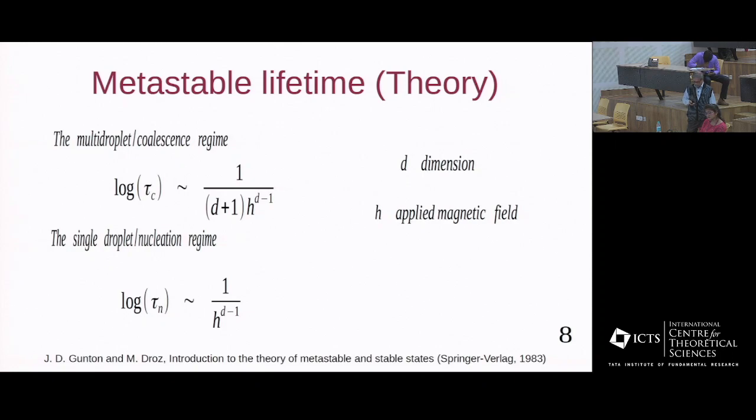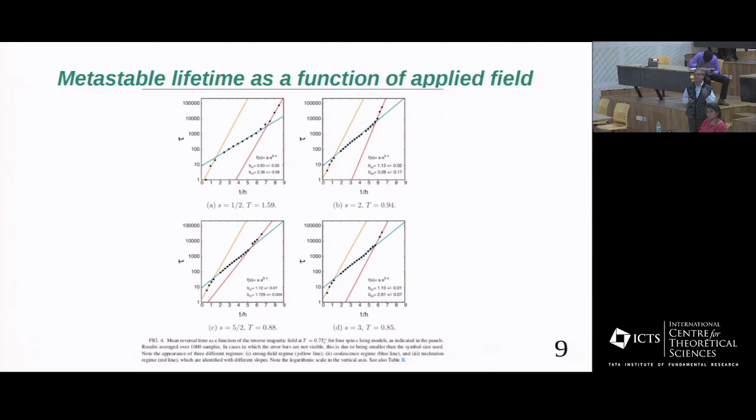So now see the results of our Monte Carlo simulation. We have plotted this logarithm, actually in the log scale. The metastable lifetime is plotted against 1 over h for different values of the spins: s equal to half, s equal to 2, s equal to 5 over 2, and s equal to 3 in the case of the general Ising model.